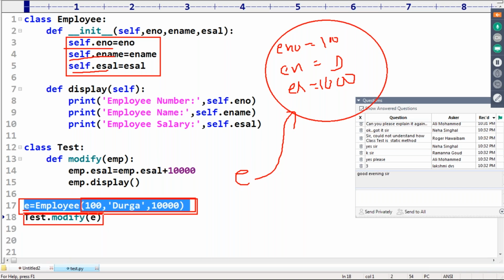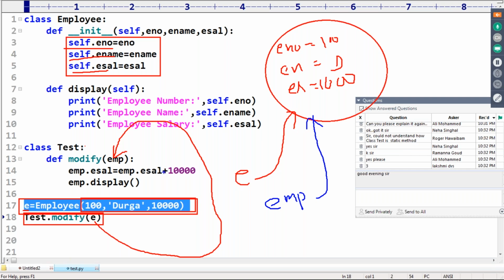Now I'm calling test.modify of e. So this e is coming as an argument to emp. Now emp will become another new reference variable for this object.